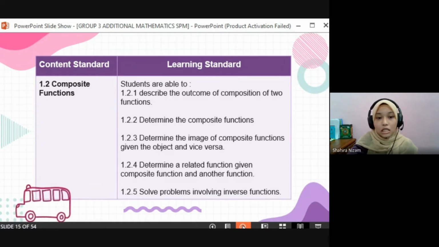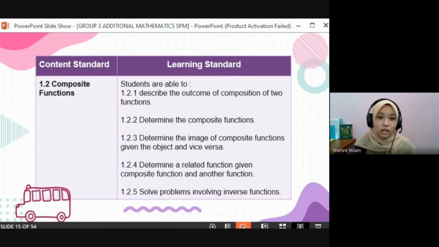Third, the student must be able to determine the image of composite functions given the object and vice versa. Fourth, the student should also be able to determine a related function given a composite function and another function. And fifth, the student must be able to solve problems involving inverse functions.